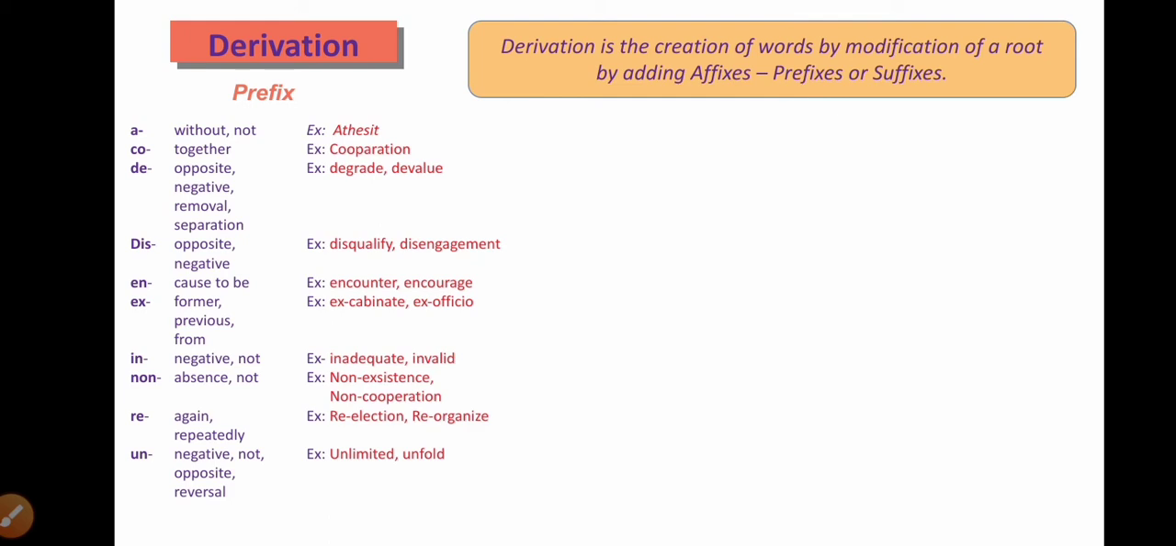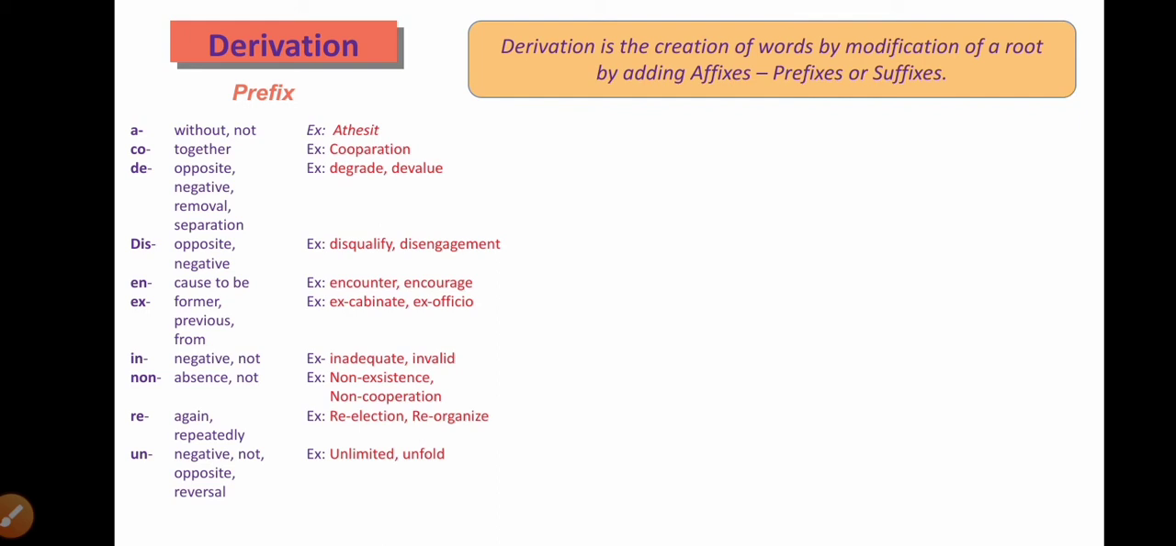For example, degrade. Grading is a positive term, whereas degrade is a negative term. And devalue, okay, it's reducing. So this kind of negative form or opposite form can be made by adding the prefix de. Otherwise, by adding the prefix like dis, we can create an opposite or negative form. For example, disqualify or disengagement, like that. And en refers to cause to be. For example, encounter, encourage: courage and encourage, counter and encounter, like that.